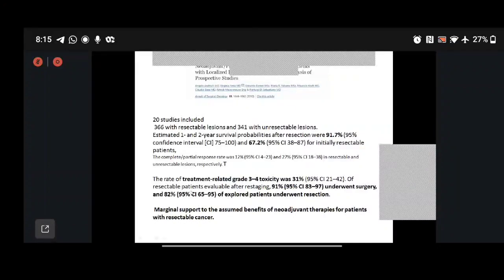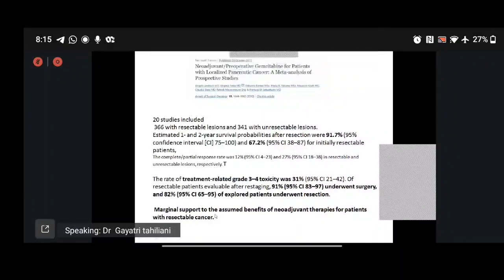Of the resectable patients directly after restaging, 91% underwent surgery and 82% of explored patients underwent surgery. This is the directly explored patients. So hence this meta-analysis by Andrew Lee said that there was marginal support to the benefit of neoadjuvant therapy for patients with resectable cancer.